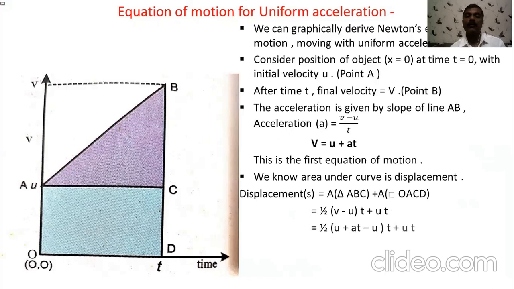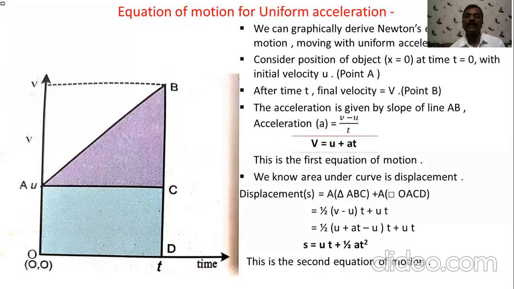Again, you have to put the value of v from equation 1. By putting the value from the first equation here, you will get this step. By solving this, you will get the second equation of motion. So remember, the first equation is v is equal to u plus at, and the second equation is s is equal to ut plus half at square.